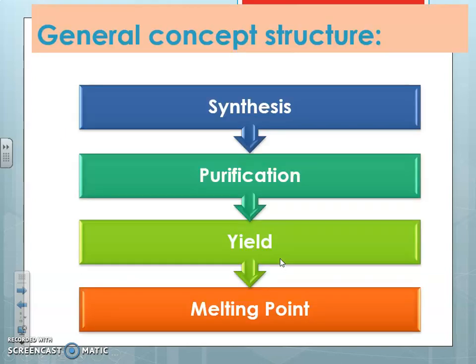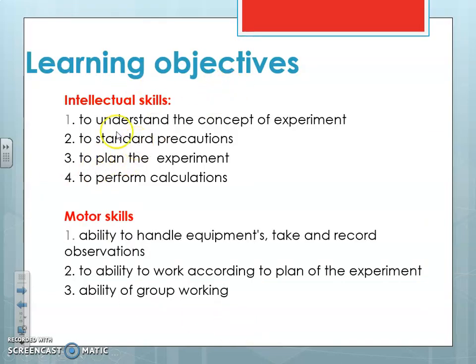Okay, next, this is the general concept about the synthesis. First we synthesize the product, then we go for purification, whatever the yield we are getting, then we go for the melting point determination. This is the complete process. The learning objectives include understanding the concept of the experiment, which is a synthesis, then the standard precautions we have to take, planning the experiment, and performing the calculations. Motor skills include the ability to handle the equipment. Both types of skills, intellectual skill and motor skill, are included in your practical curriculum. Take a record of observations, work according to the plan, and work in a group. All these are motor activities.